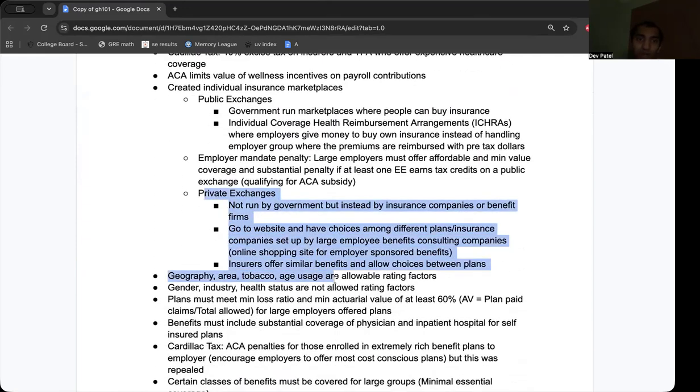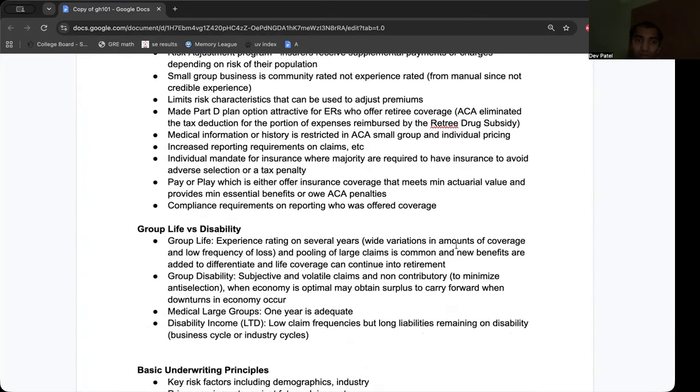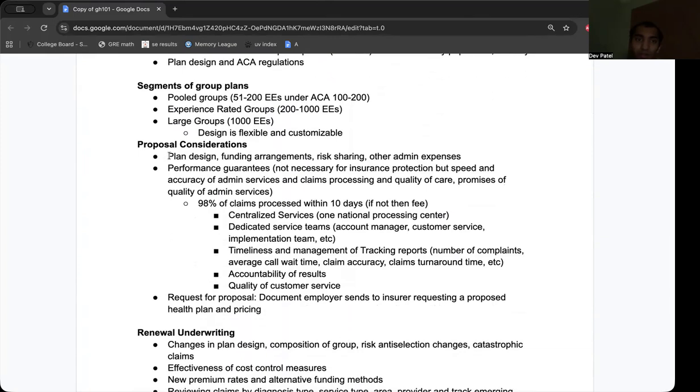We have private and public exchanges. Private exchanges are run by private companies, insurance companies. You go to this website, and the benefit is that they do have these technological platforms where they're able to easily display the different options and the benefits of each option, and very allowable rating variables. Proposal considerations. We have these performance guarantees. So proposal consideration is submitting a quote, hey, we need this insurance product, and submitting it back.